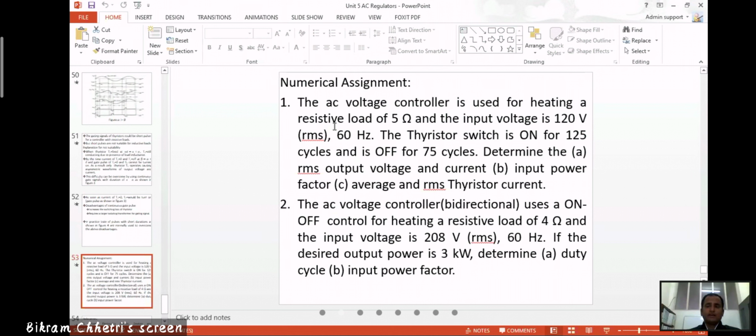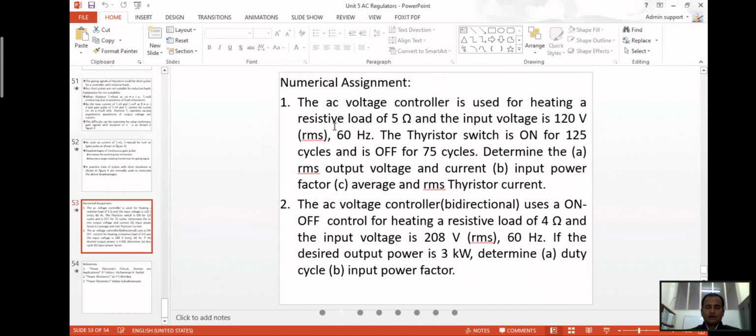The thyristor switch on time is 125 cycles and off is 75 cycles. You have to find the RMS output voltage. Please try to solve the problems; I'll upload this PPT after this class.